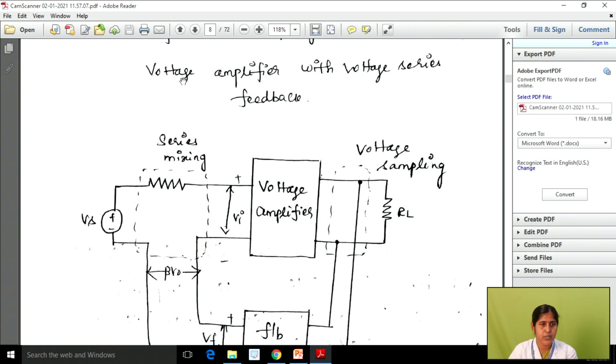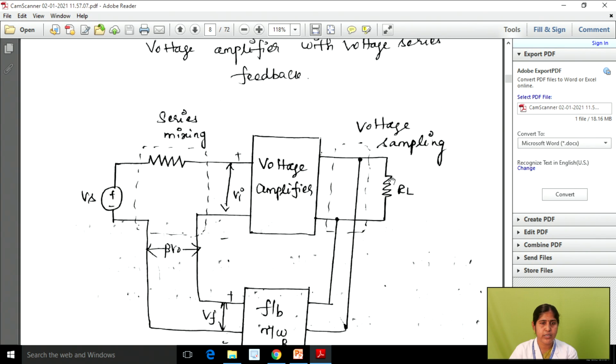So our amplifier circuit is a voltage amplifier. In this case we can divide the function into two parts: the first one is your sampling signal and the next one is your mixing signal. From that we can draw the diagram for a voltage amplifier with voltage series feedback. On the output side we are using voltage sampling, and on the input side we are using series mixing.